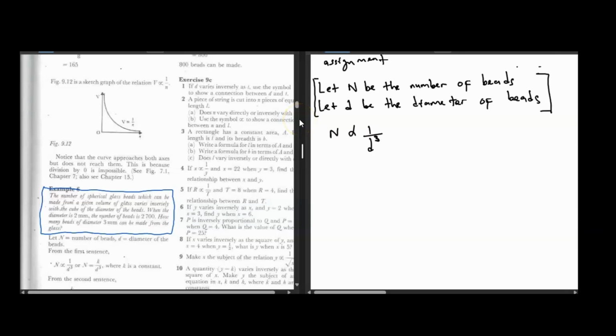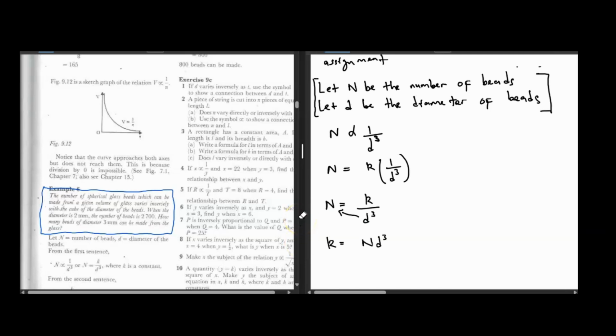Saka from here, of course, n is equal to k multiplying 1 over d to the power 3. n is equal to k times 1, that is k over d to the power 3. But toda kutsvaka the constant, remember, saka k is equal to n d to the power 3, and we achieved this through cross multiplication.